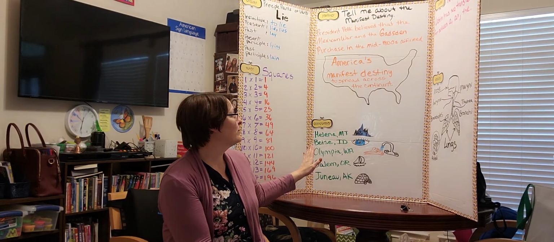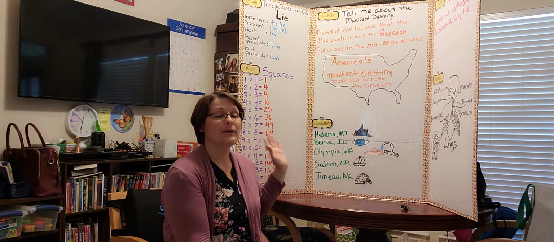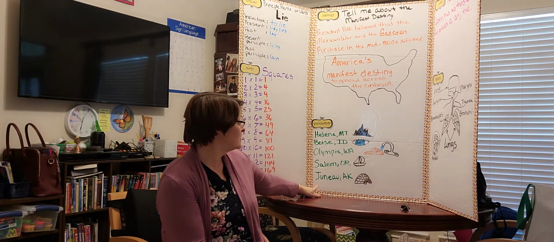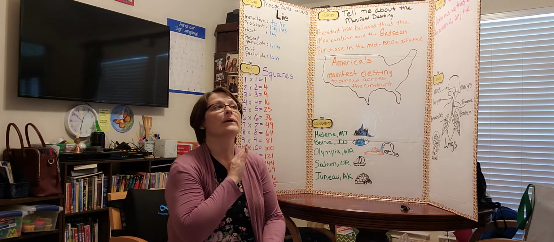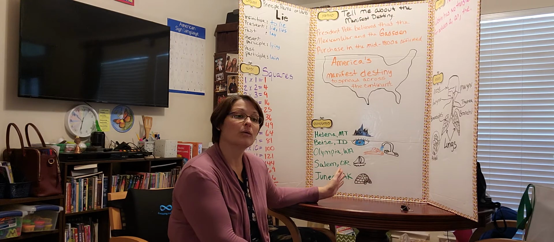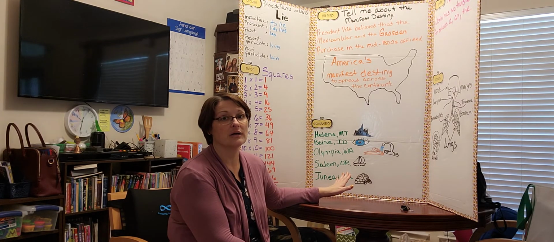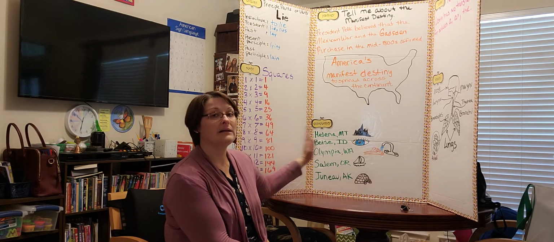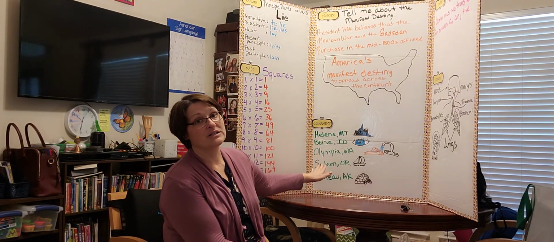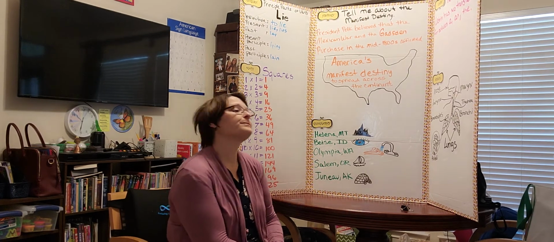For geography, we had Helena, Montana; Boise, Idaho; Olympia, Washington; Salem, Oregon; and Juneau, Alaska. We sang our little song, we drew on our maps, and everybody got to pick what they wanted to draw on their map to remind them for each state. So Helena, Montana; Boise, Idaho; Olympia, Washington; Salem, Oregon; and Juneau, Alaska.